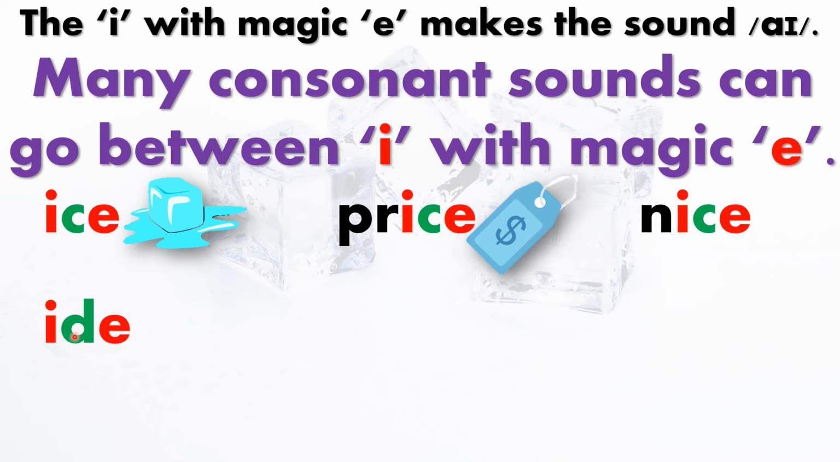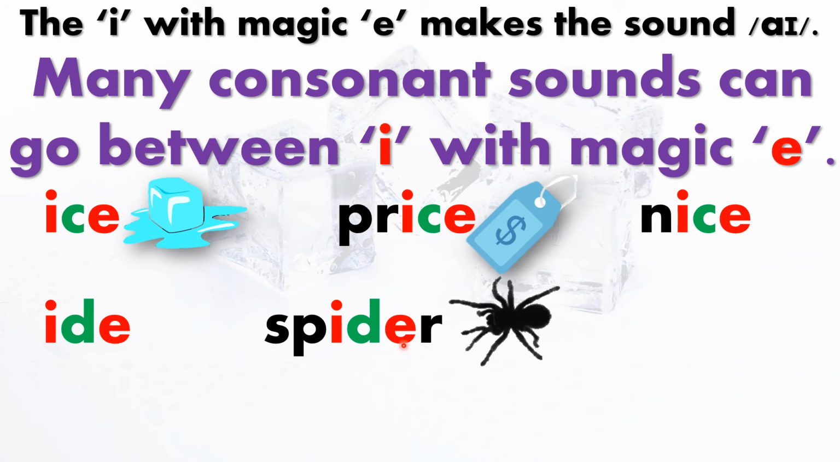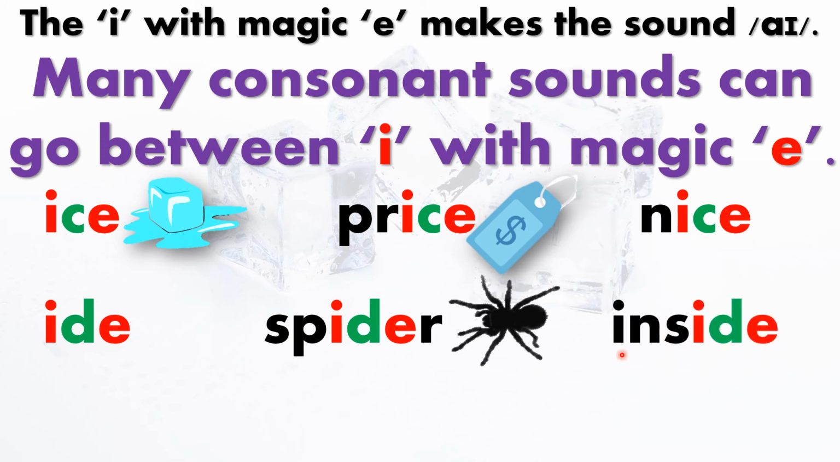Another consonant you can put between I and magic E is D. This makes I'd. I'd is not a word, but you can find it in many words. We have spider. The I'd in spider, and that's a word. We have inside. The I'd in inside.